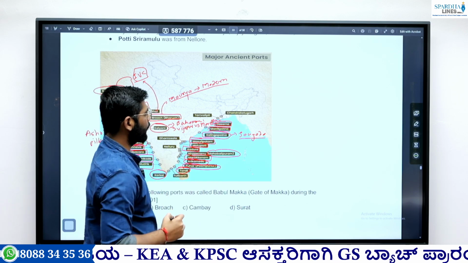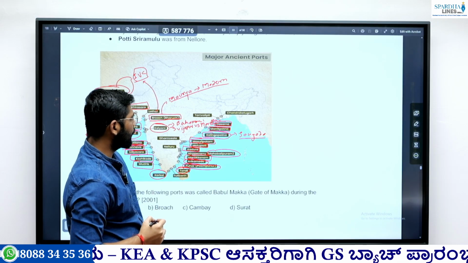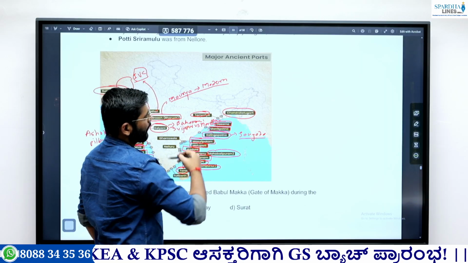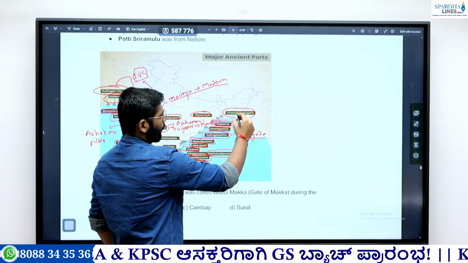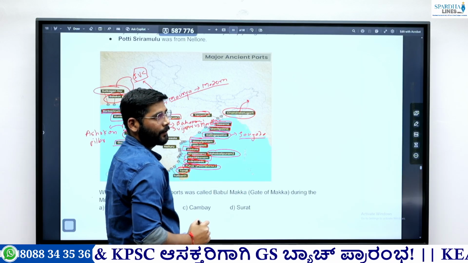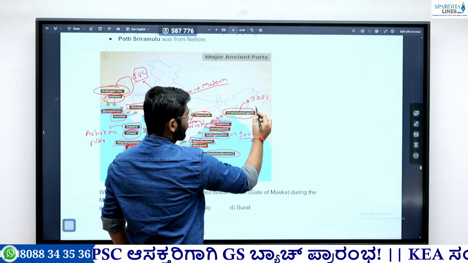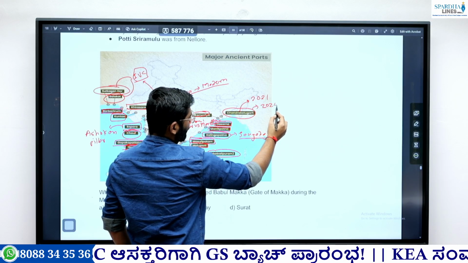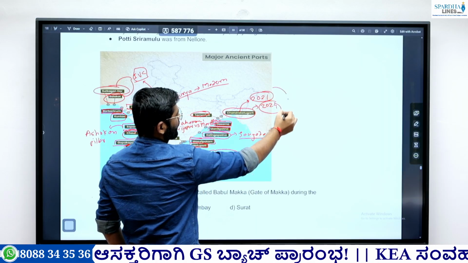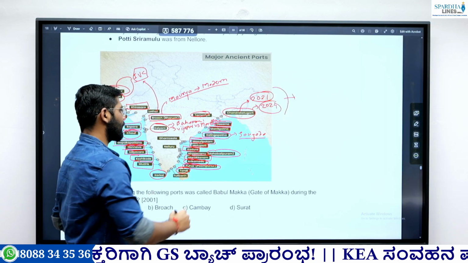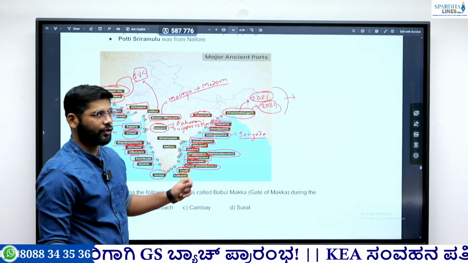Dasarna, this is also located in currently Odisha, then Tamralipti and Chandraketugarh. Chandraketugarh is also important because they have asked a question about it two times previously. They asked a question in 2021, again they asked a question in 2024. And this I covered in the first session itself. So those who have not watched can go and watch about this particular port. This Tamralipti I also covered in the second session.